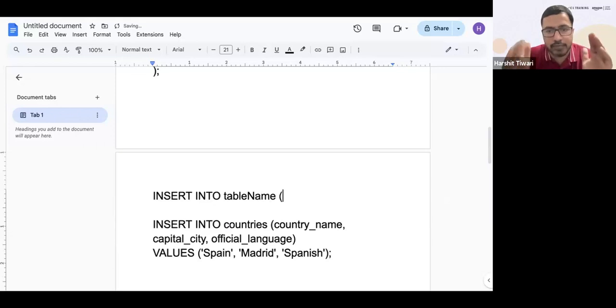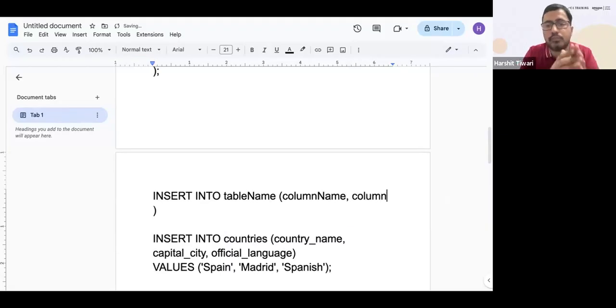table name, and then you have the first set of brackets. In this first set of brackets, you provide the column names, column name, column name, all the column names that you want. And then you say values.